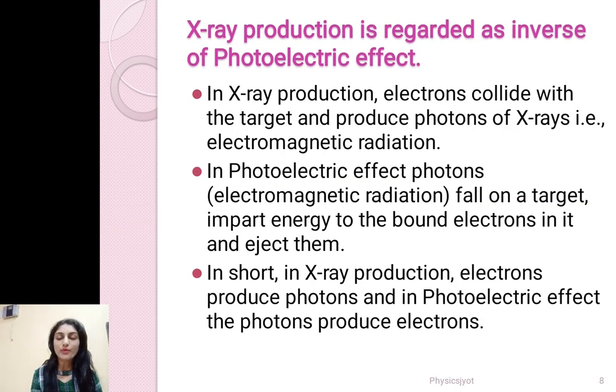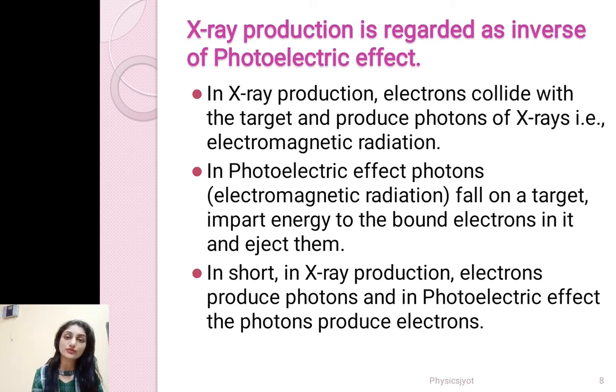A very important thing to notice here is, if you compare X-ray production with the photoelectric effect, you can see that X-ray production is nothing but the inverse of the photoelectric effect. We can regard it as an inverse photoelectric effect. How? In X-ray production, electrons collide with the target and produce photons of X-rays, that is electromagnetic radiation.